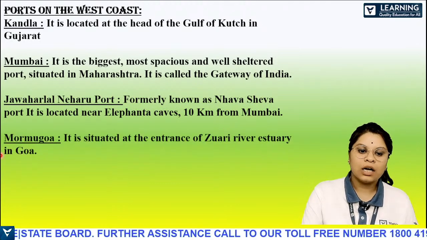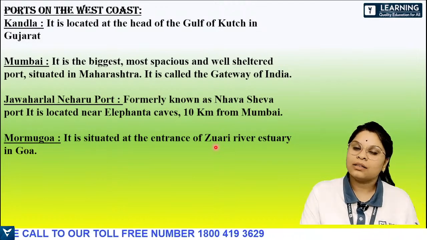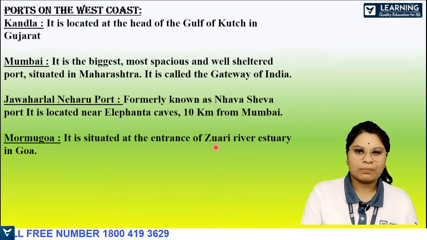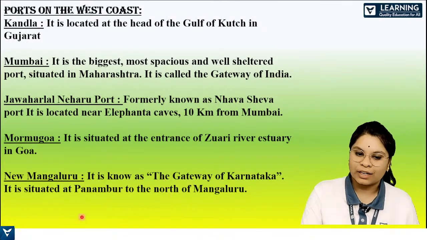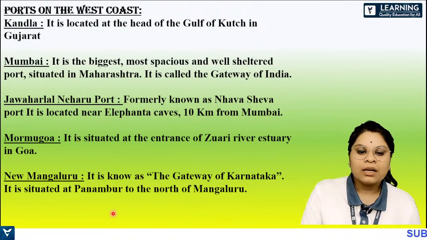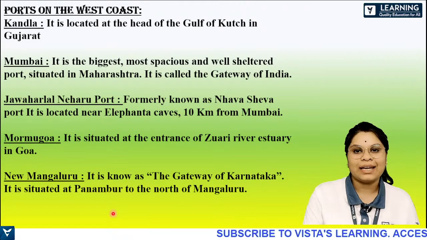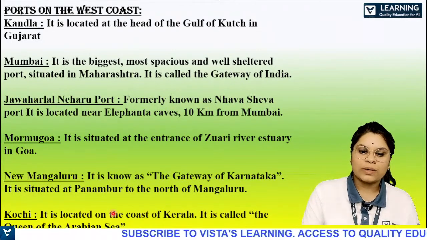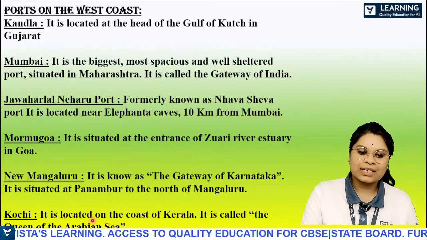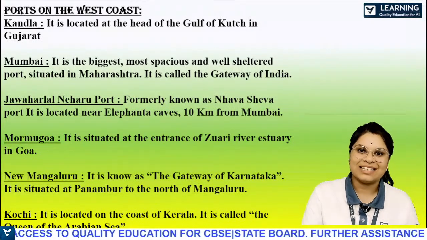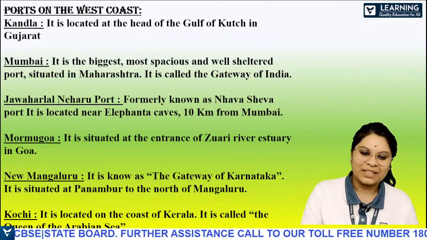Next is Mormugao, situated at the entrance of the Zuari river estuary in Goa. New Mangalore is also known as the Gateway of Karnataka. It is situated in Panambur, north of Mangalore. Next one is Kochi, located on the coast of Kerala. Kochi's port is actually called the Queen of the Arabian Sea.